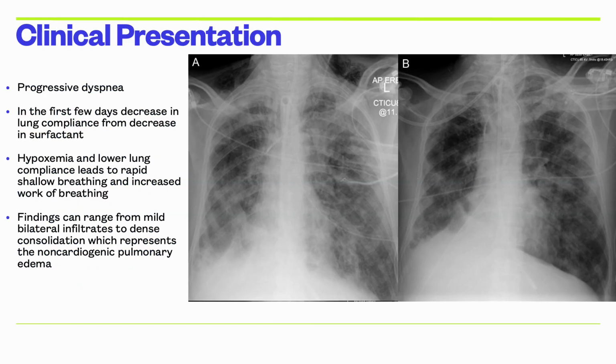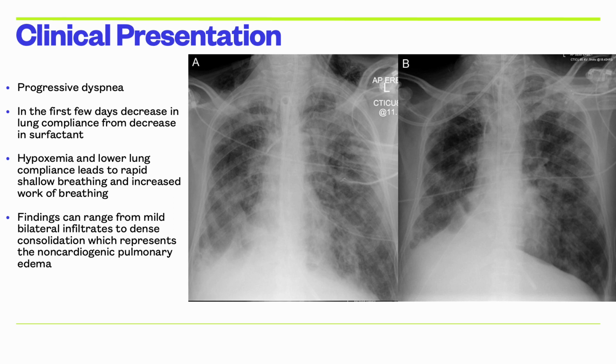Clinical presentation of ARDS. Patients with ARDS are symptomatic for progressive dyspnea. In the first few days, patients show decrease in lung compliance from low levels of surfactant. Hypoxemia and lower lung compliance together lead to rapid shallow breathing and an increased work of breathing. Chest radiograph findings of patients with ARDS range from mild bilateral infiltrates to dense consolidation, which represents the non-cardiogenic pulmonary edema.